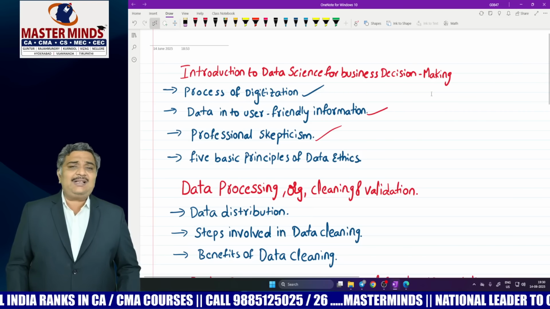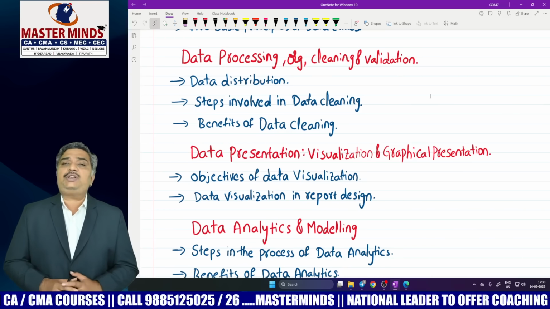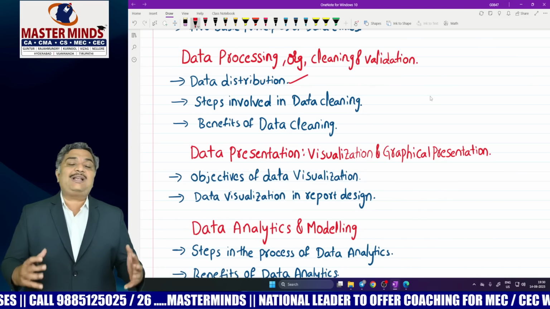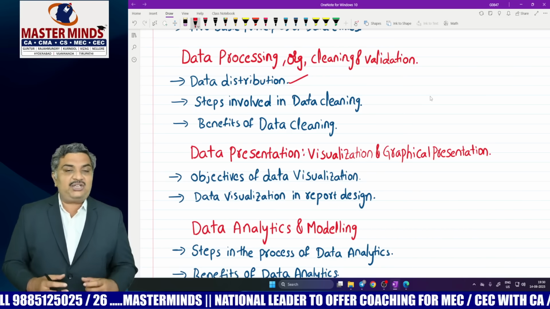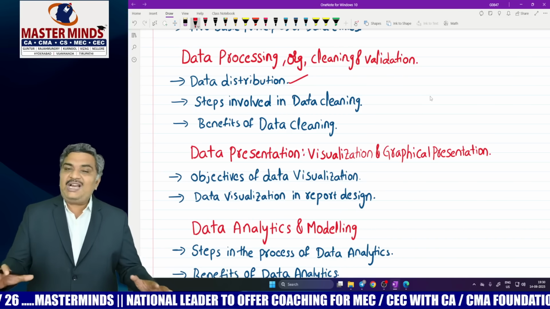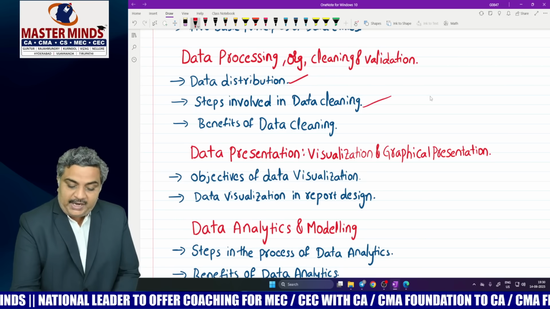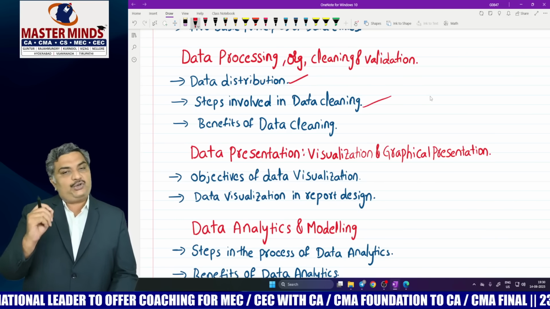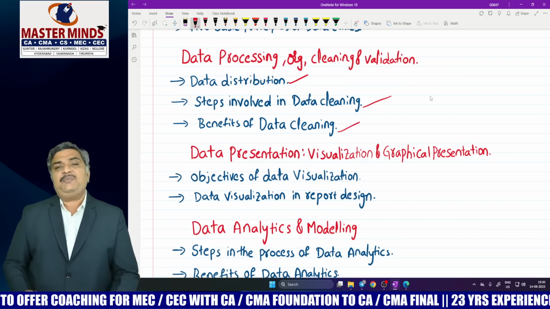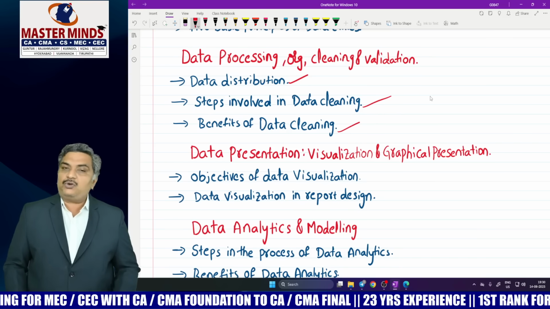Now in the second lesson, data processing, organization, cleaning and validation, the most important areas to focus on are what is data distribution and how many types of data distributions are there. You just pay attention towards that, and if you feel some data distribution to be difficult, you can leave it as a choice. The next most important thing in this lesson is what are the steps involved in data cleaning. Please pay most attention towards this topic. And finally, don't forget to read benefits of data cleaning. See, in CMA exams, the questions related to steps and benefits are very, very important, so don't leave them.